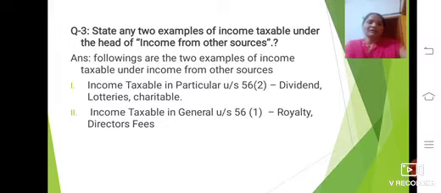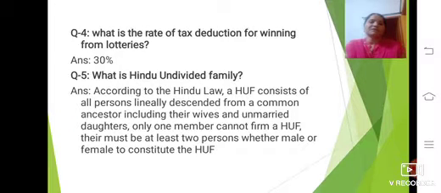Coming to the fourth question: what is the rate of tax deduction for winnings from the lottery? Everyone already knows this is a very easy question.